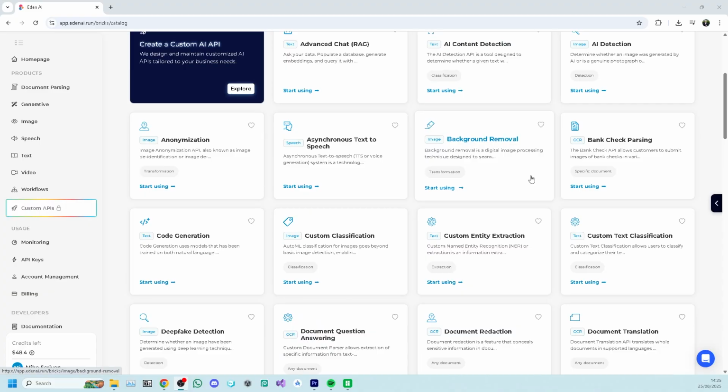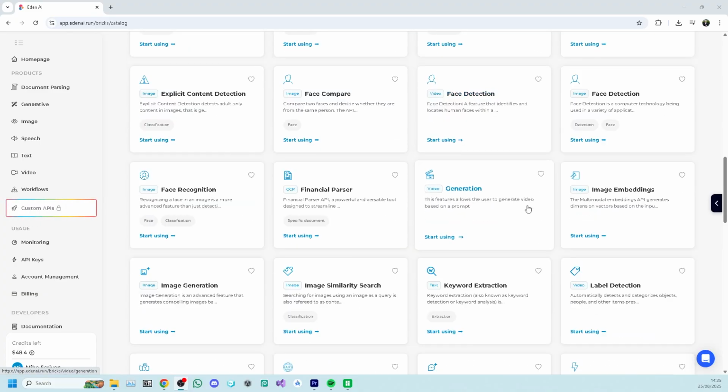Now here's where it gets fun. To implement the AI features, I used a service called Eden AI, which basically gives you access to a bunch of different AI tools via one API.